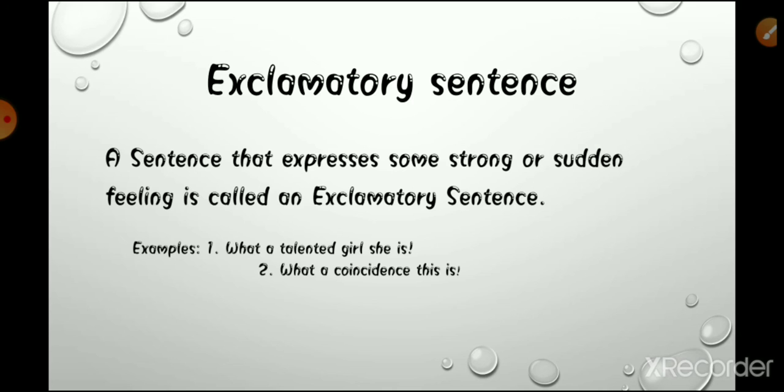In those, we basically express a command, request, advice or a desire. And the last one is exclamatory sentences, and in these types of sentences, we basically express a sudden feeling or emotional feeling, such as delight, surprise, pain, horror. So these are the four types of sentences.